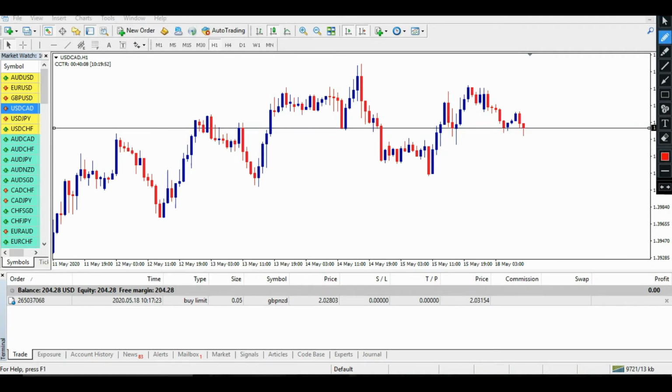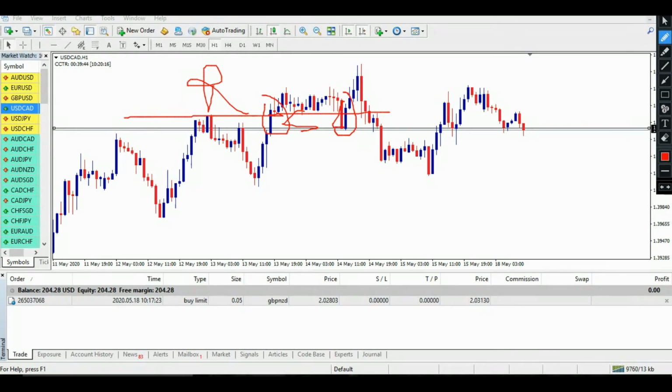See, this place was very good to place a buy order, but unfortunately I cannot place a buy order over here. Let me explain why. As I can see, this place was acting as a resistance, which was broken out by this bearish candle, and then this same place acted as a support.